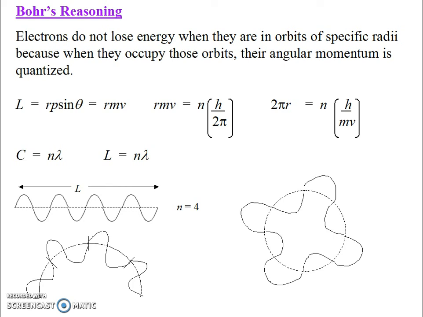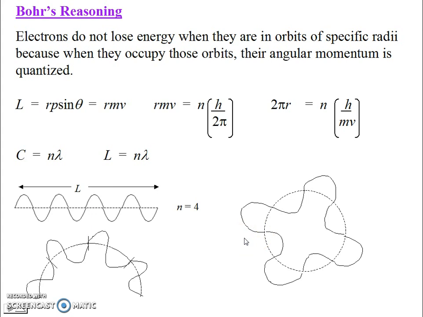Why is this significant? Well, the whole point is, let's say we just start here, the wave goes 1, 2, 3, and then by 4 cycles, or an integer number of cycles, it sort of feeds back in on itself, which means that there will be no loss of energy. That's what Bohr is saying, that electrons will not lose energy when their circular orbit is of a certain radius, in this case a certain circumference, so that the electron wavelength given by the de Broglie wavelength has an integer number of them, so the energy feeds back in on itself. This is genius. This is crazy.